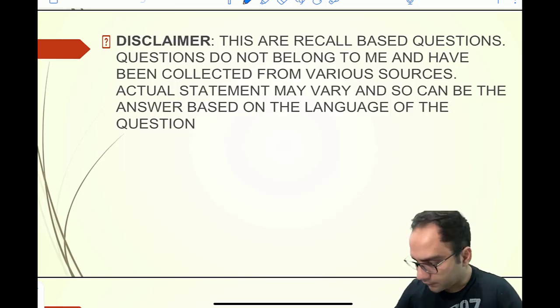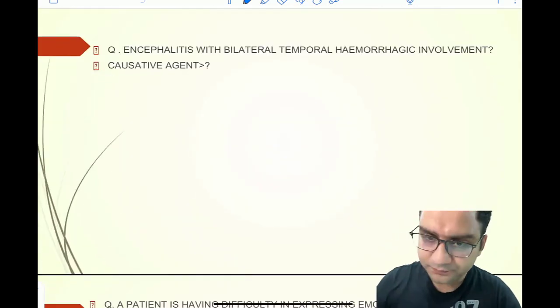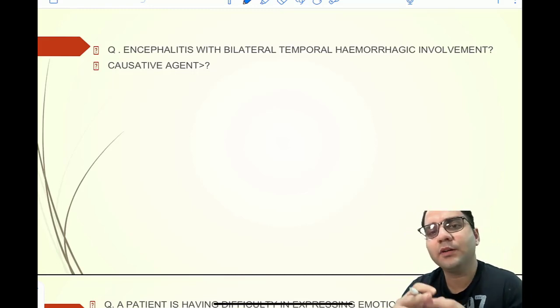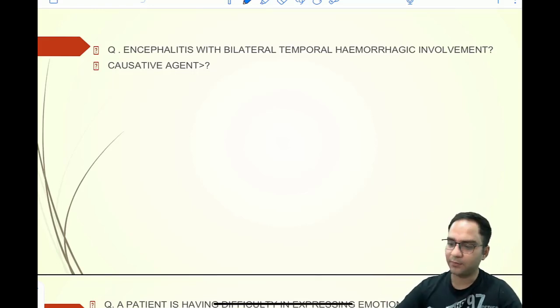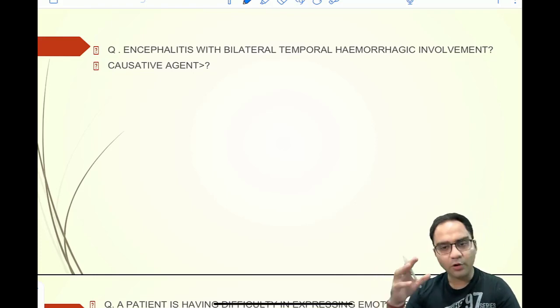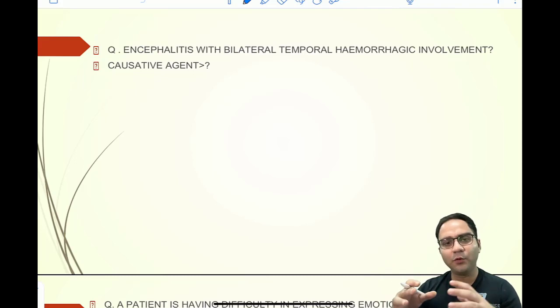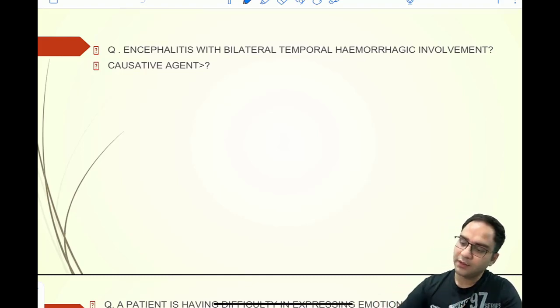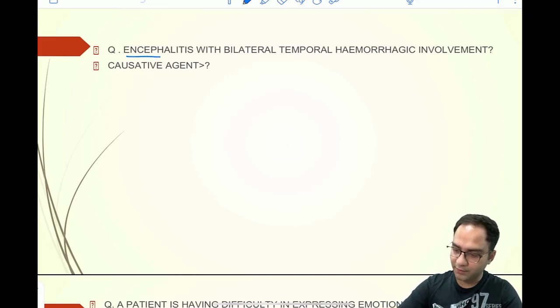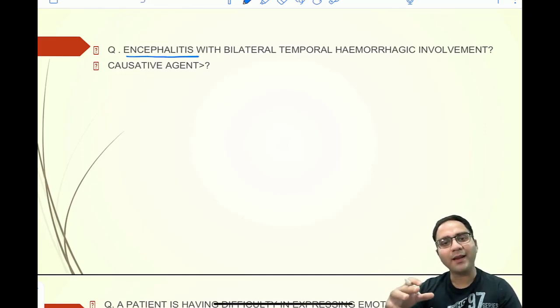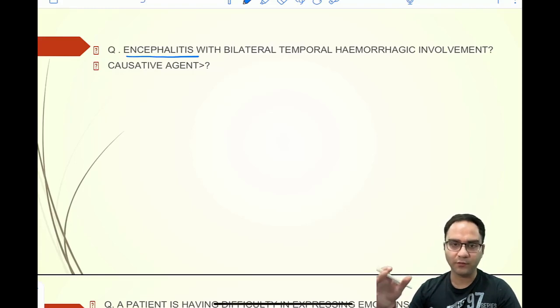So without wasting further time, I'll start with the analysis of the paper and the questions that were asked in the exam. So there were a lot of questions from the neurology portions. If you have gone through the recall that I have made in the FMG, in FMG also there was a change in the pattern. There were a lot of questions from the neurology per se, right? So you have this question where you have an encephalitis and you have a bilateral temporal hemorrhagic involvement, and you are asked about the causative agent.